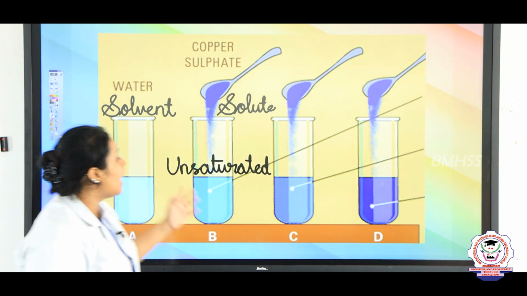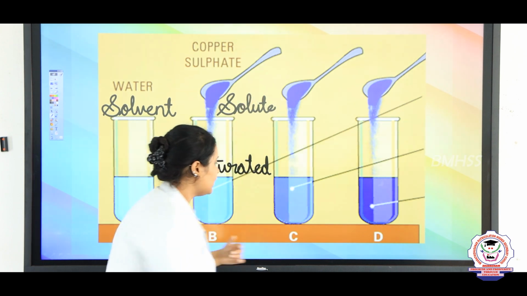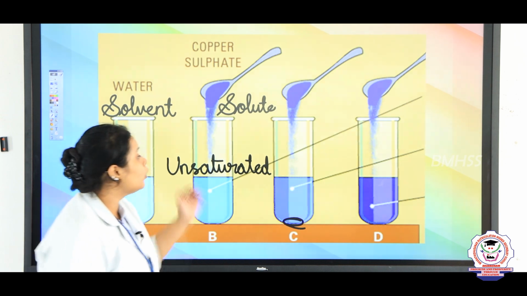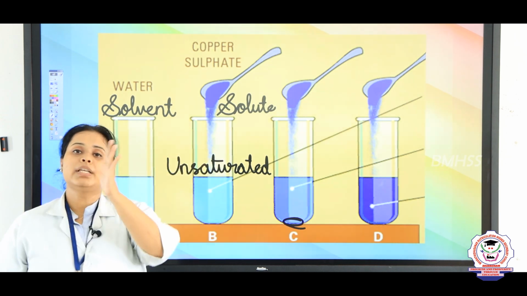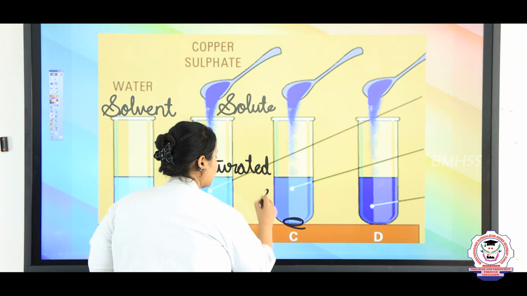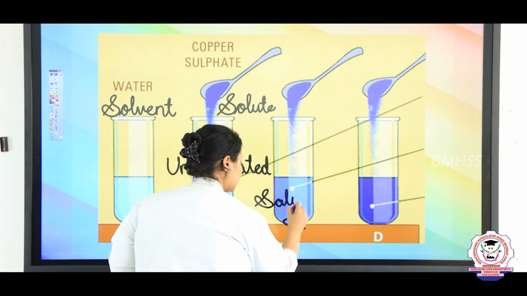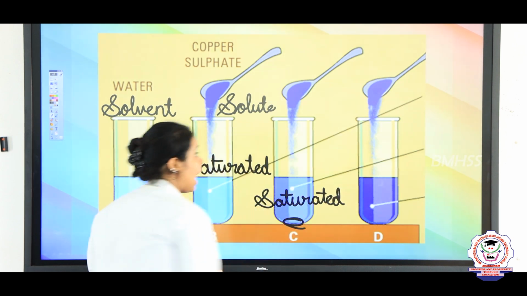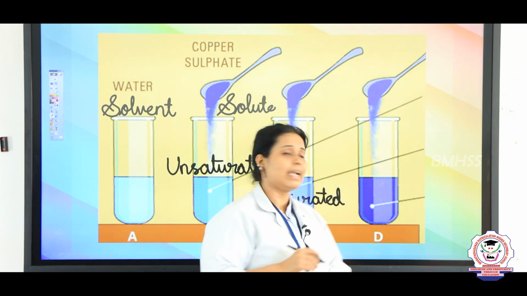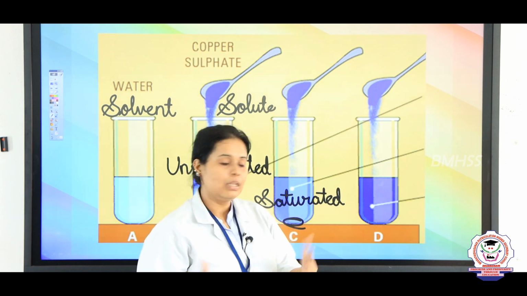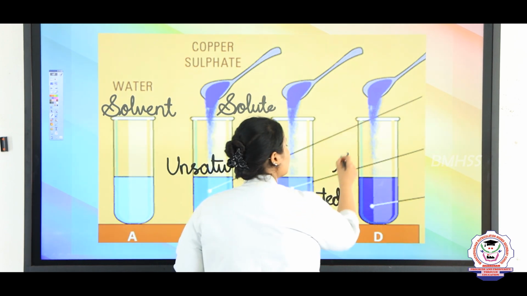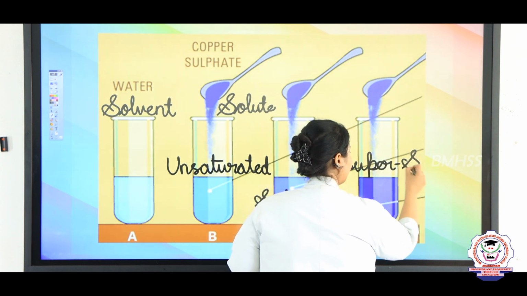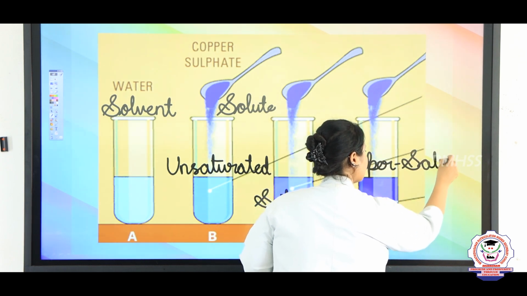What is this? Unsaturated solution. Again, if I keep on adding, you will see that something is getting settled down. So when something is getting settled down, you will call it a saturated solution. So what is it called? Saturated solution. Okay? And furthermore, if you keep on adding and you see that it becomes crystals, then it will be known as supersaturated. Okay?